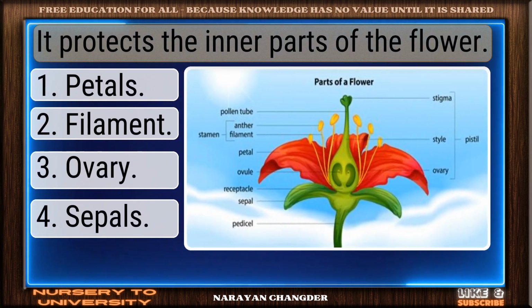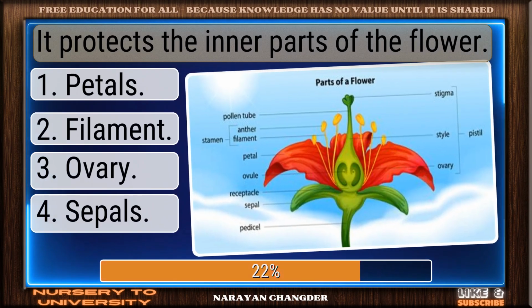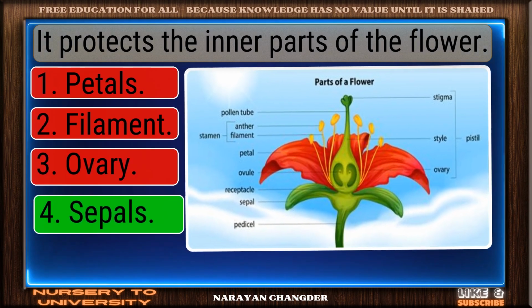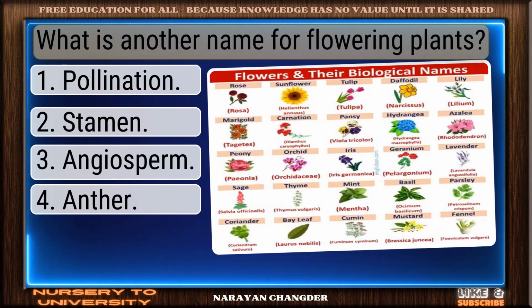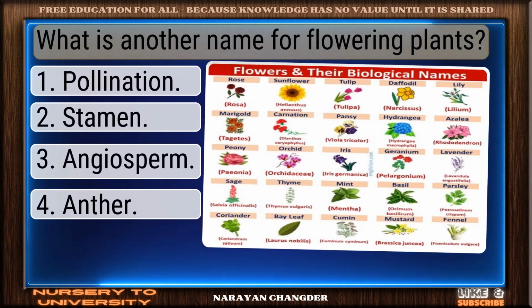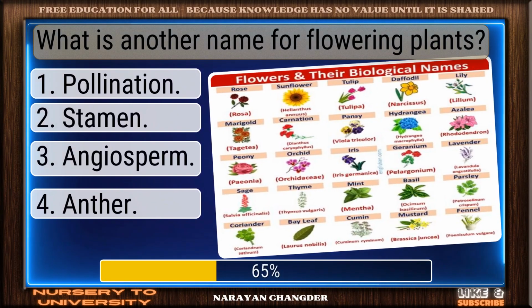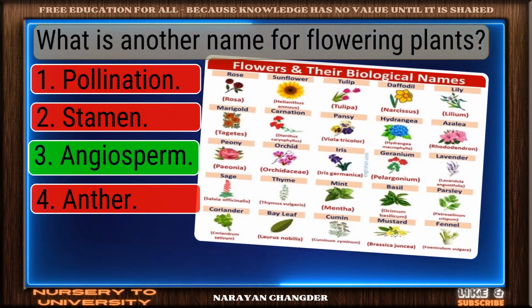Question number 37. It protects the inner parts of the flower. Smart pick. Sepals is the correct choice. Question number 38. What is another name for flowering plants? Sharp thinking. Angiosperm is the right choice.